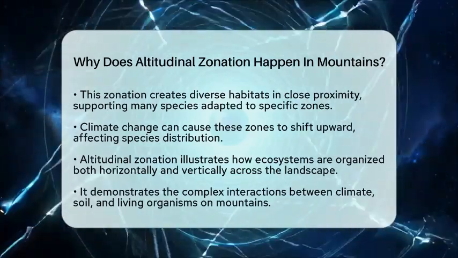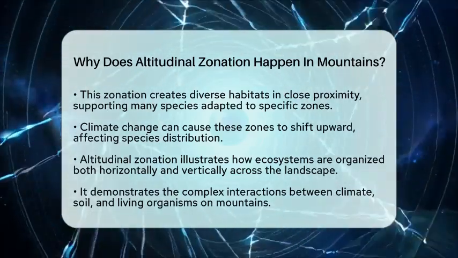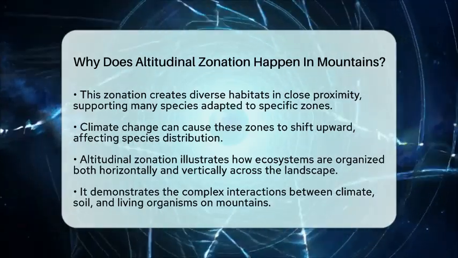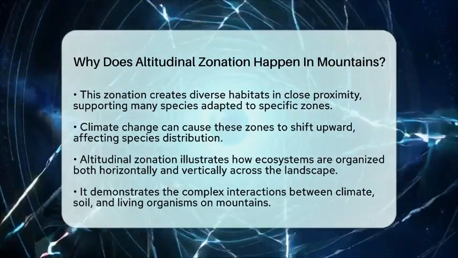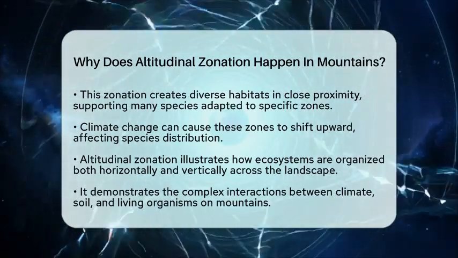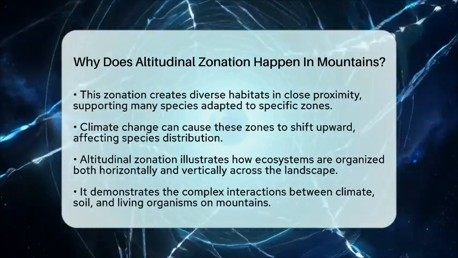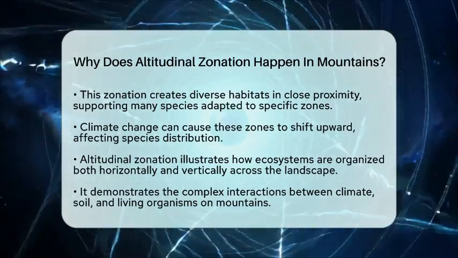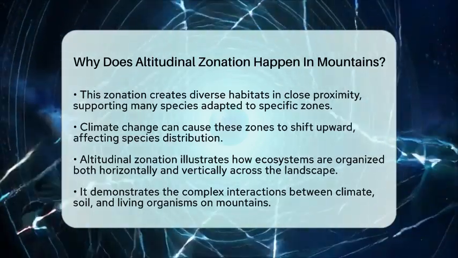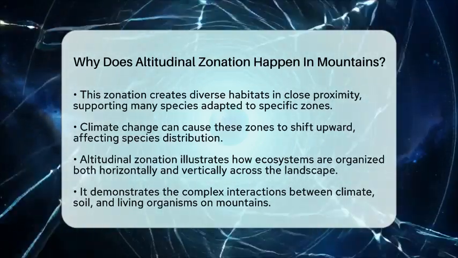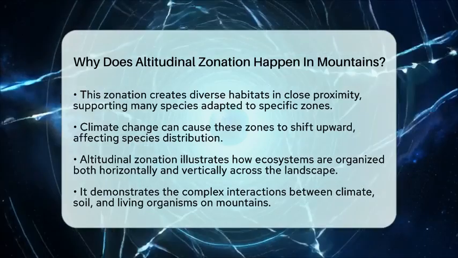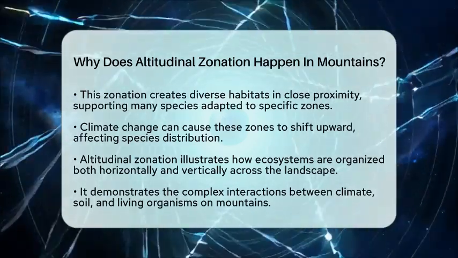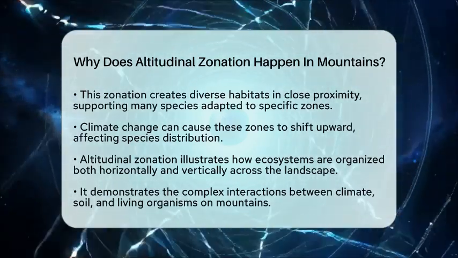In the bigger picture of terrestrial biomes, altitudinal zonation shows how ecosystems are organized not just across the horizontal landscape but also vertically. It highlights the complex interactions between climate, soil, and living organisms. This natural layering helps us understand how life on Earth adapts to different environmental conditions and how fragile these ecosystems can be when climate patterns shift.